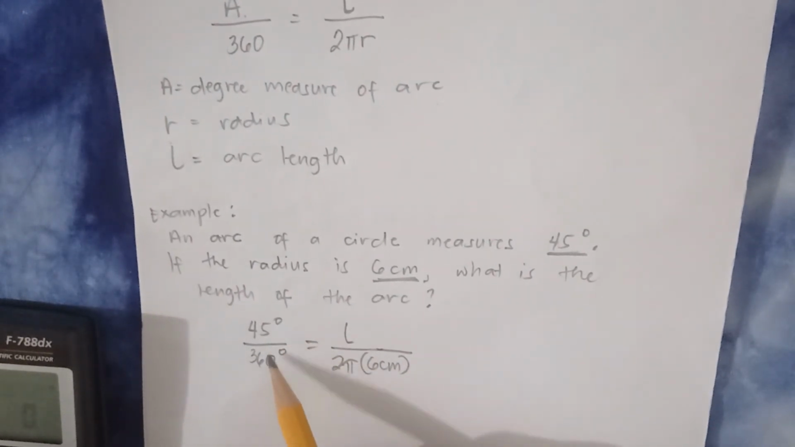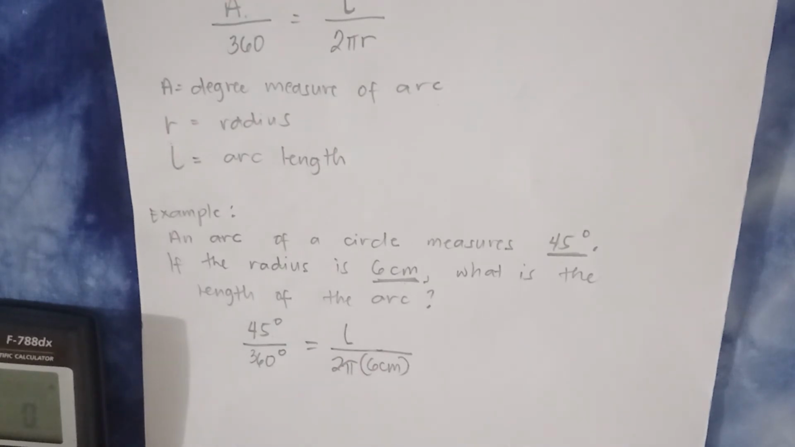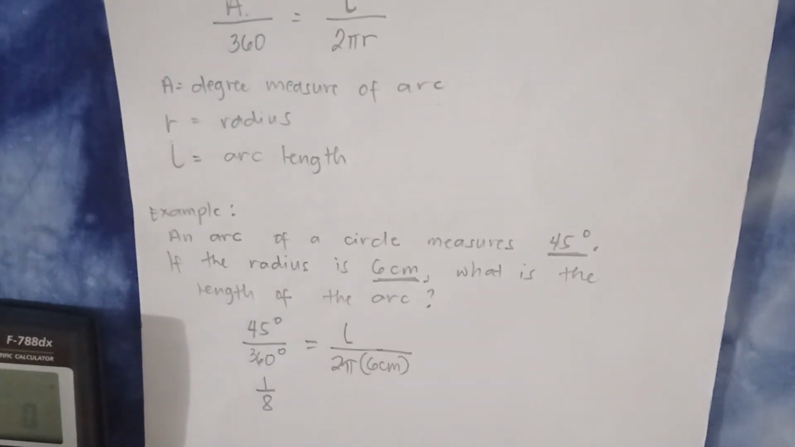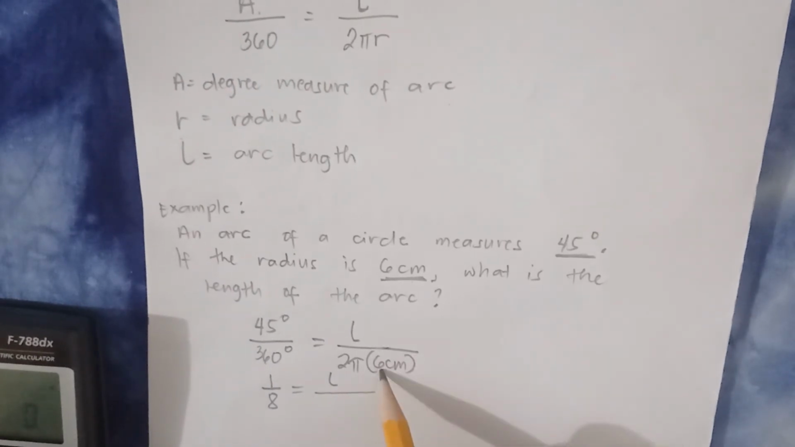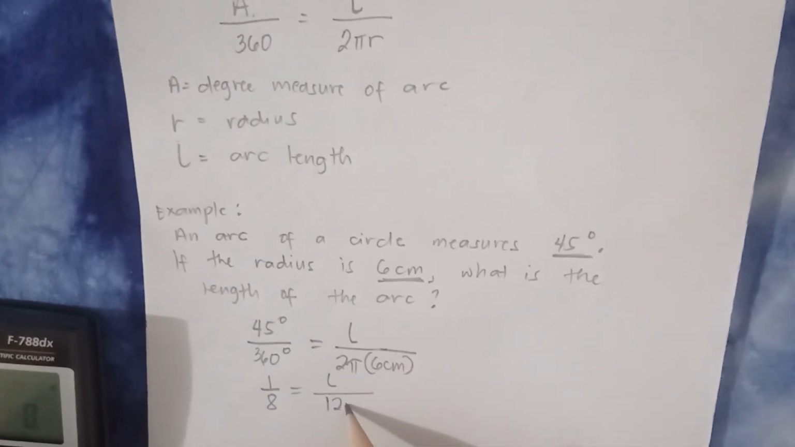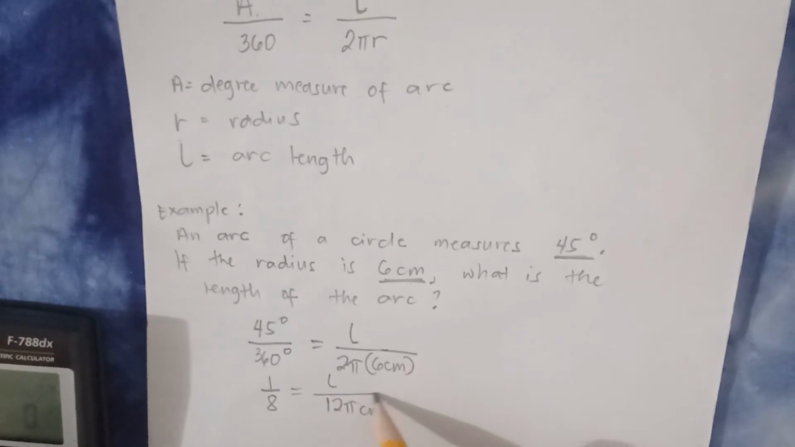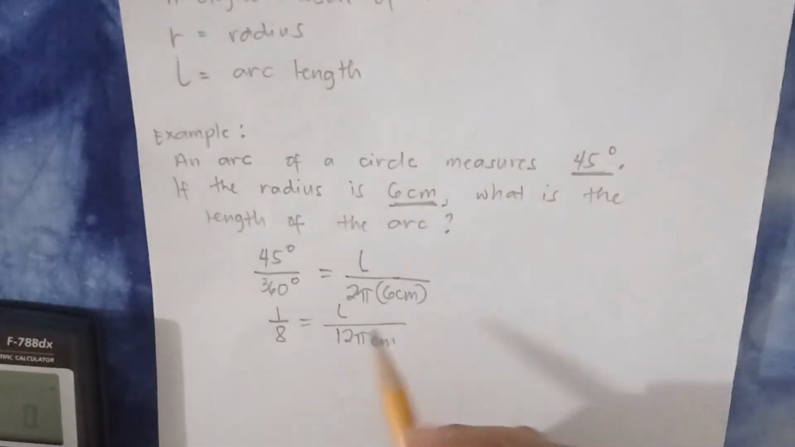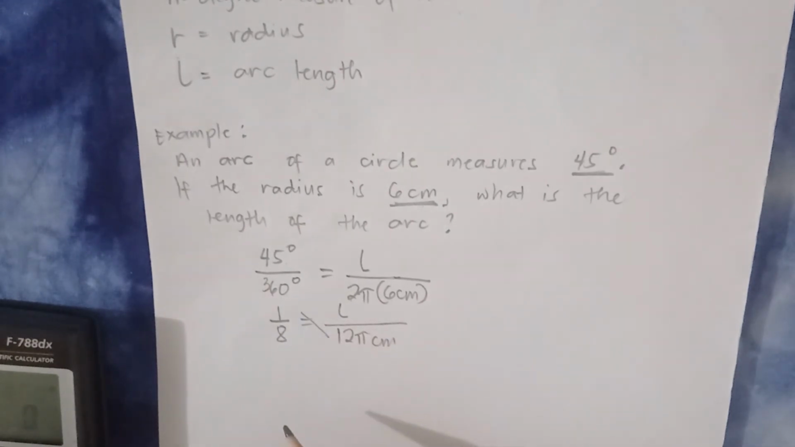So ngayon, ito muna, get the lowest term. What is the lowest term of 45 over 360 degrees? That will be equal to 1 over 8. Right? Then equal to the arc length, 6 times 2 is 12 pi centimeters. Okay? Tapos, cross multiply.